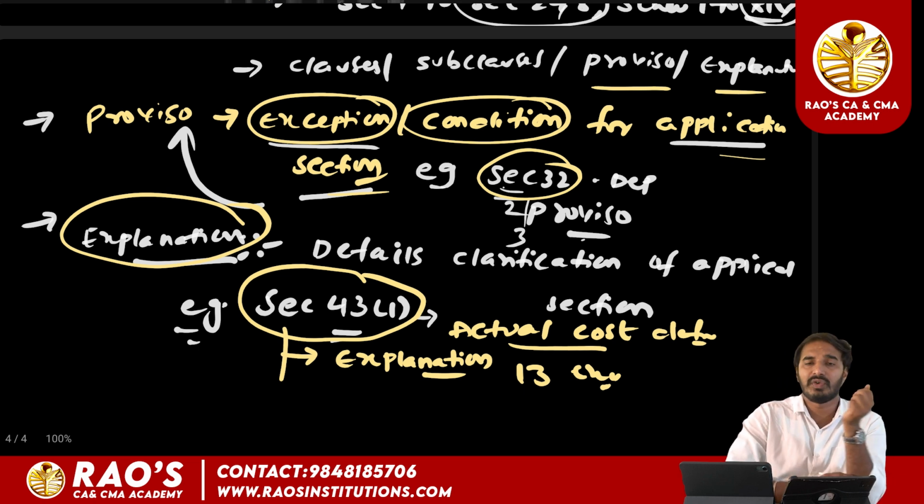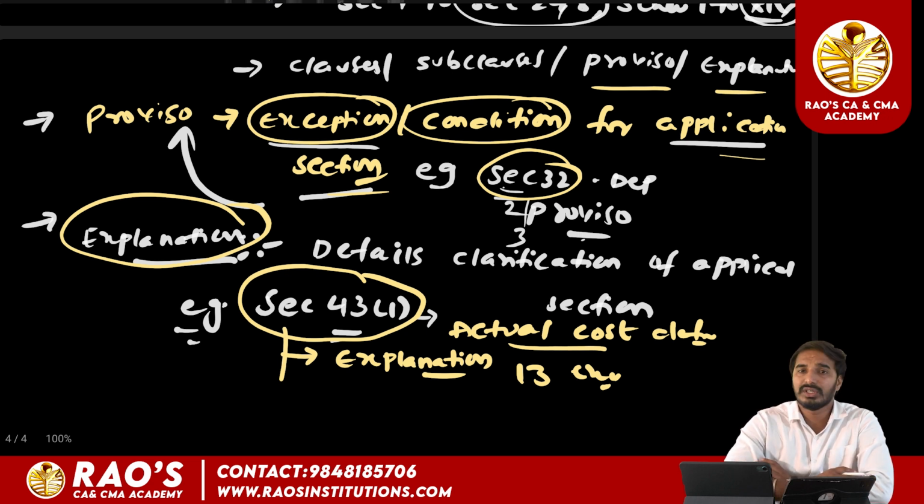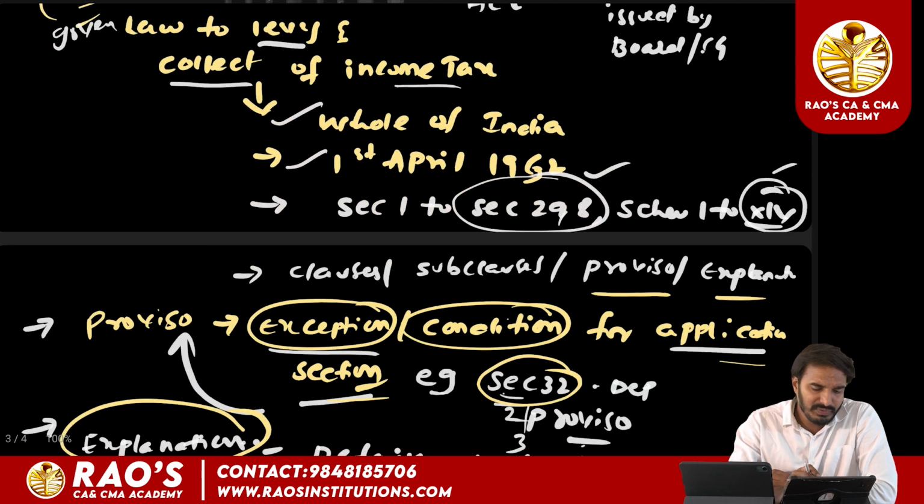Likewise, we have section 43 subsection 1, which defines the meaning of actual cost. It consists of nearly 13 explanations. Clear? In future, when we discuss PGBP, we will come across these words and we will have a great understanding of the words proviso and explanation. So this is an overview of the Income Tax Act.